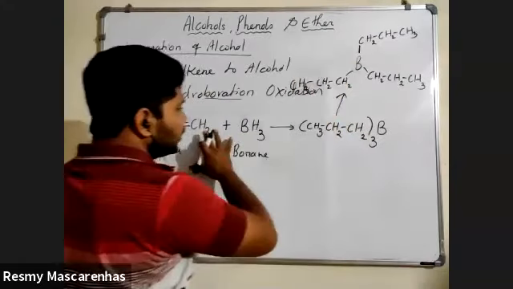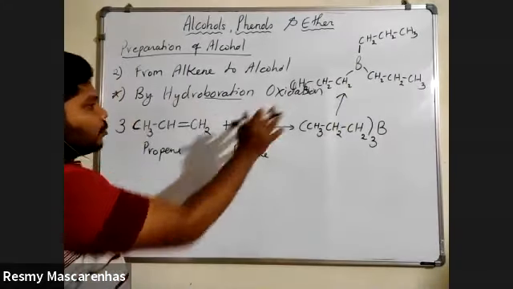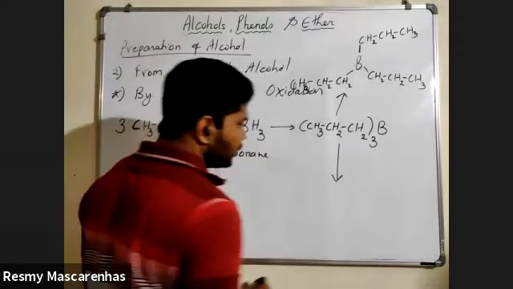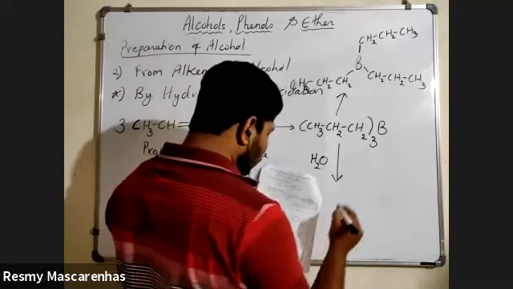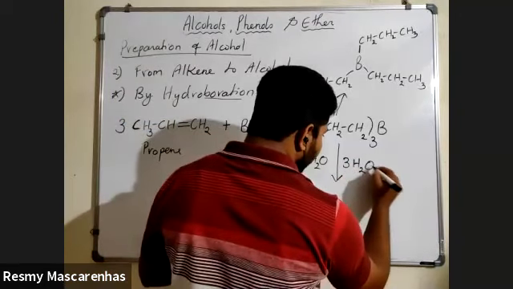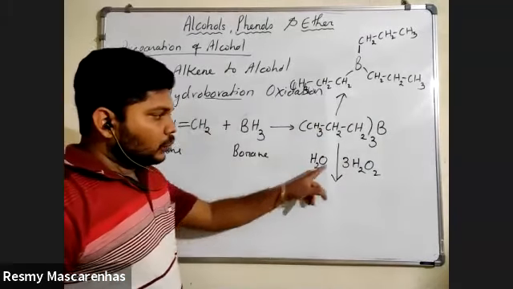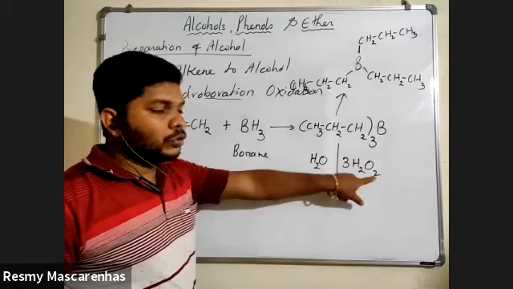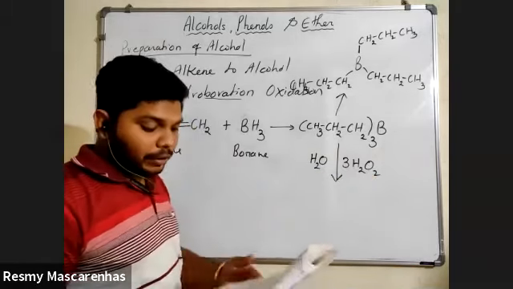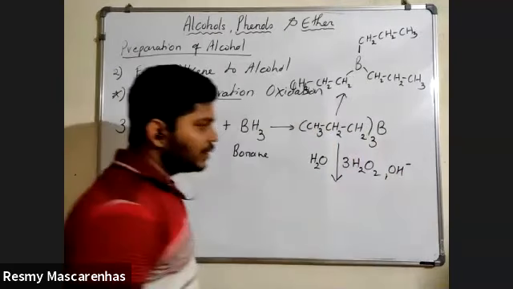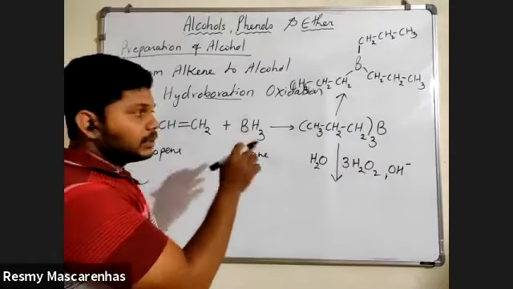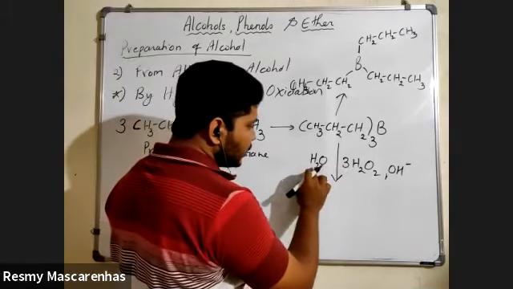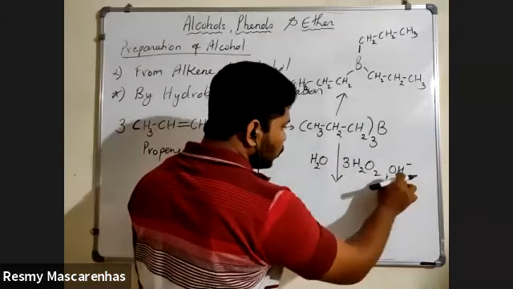No need to show it like this. So this is the first step of the hydroboration oxidation. After that, the next step is the reagent H2O2, hydrogen peroxide, in the presence of hydrogen peroxide. H2O2 means hydrogen peroxide. How many molecules of hydrogen peroxide? 3. 3H2O2, comma OH minus, that is a base, in the presence of base. So these are the reagents. In the first case, the reagent is BH3. In the second case, the reagent is 3H2O2, OH minus.